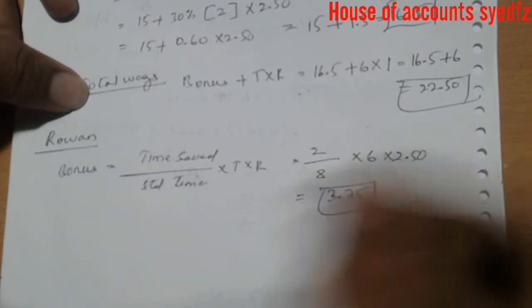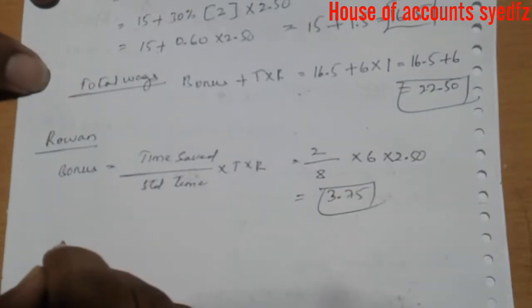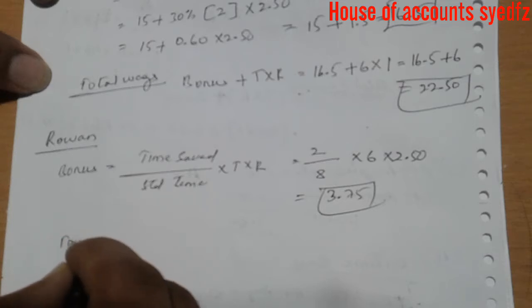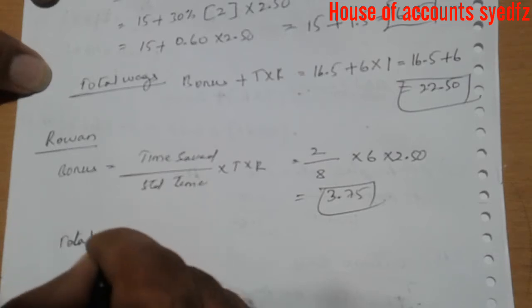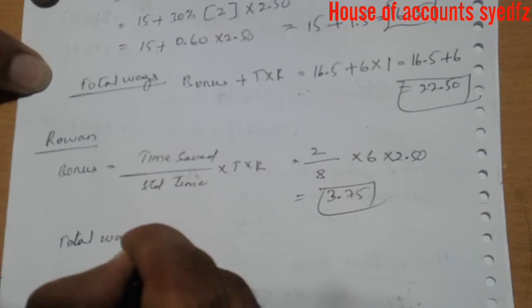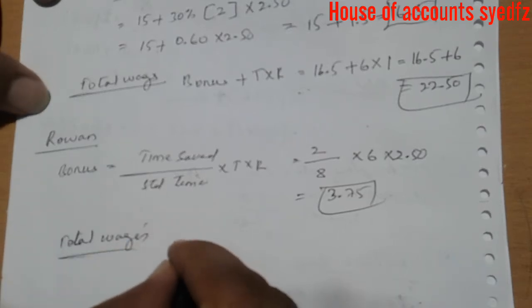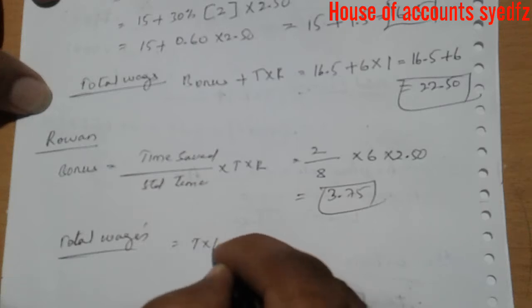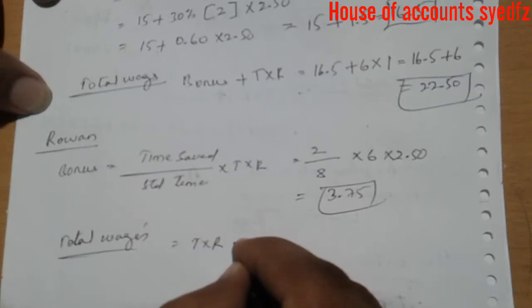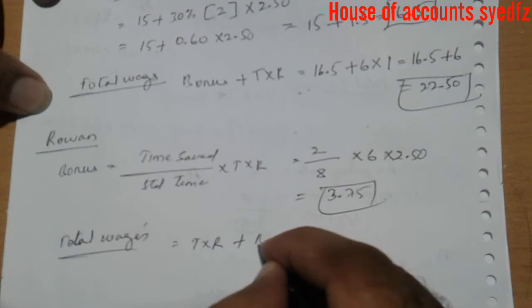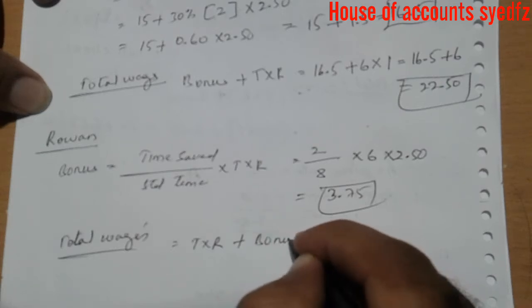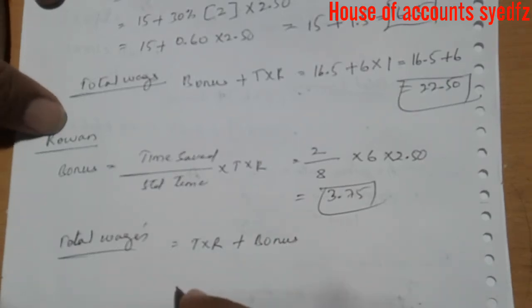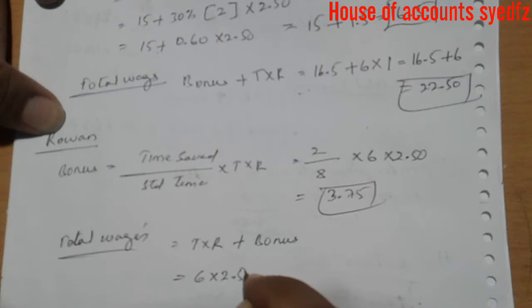This is the bonus. Now write the formula for total wages: time taken into rate plus bonus. Time taken 6, rate, Rowan rate is changed.